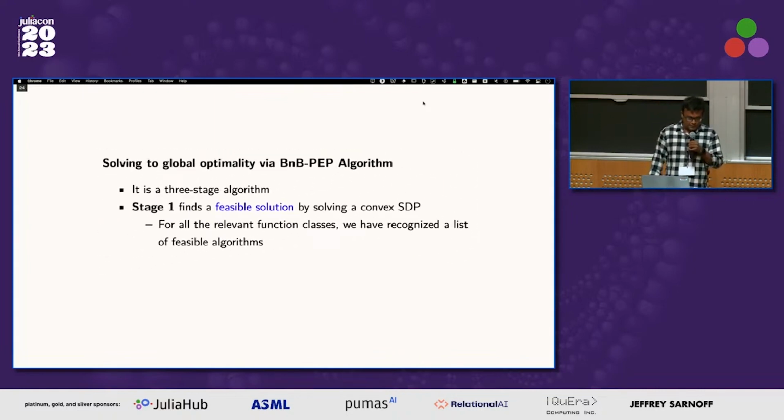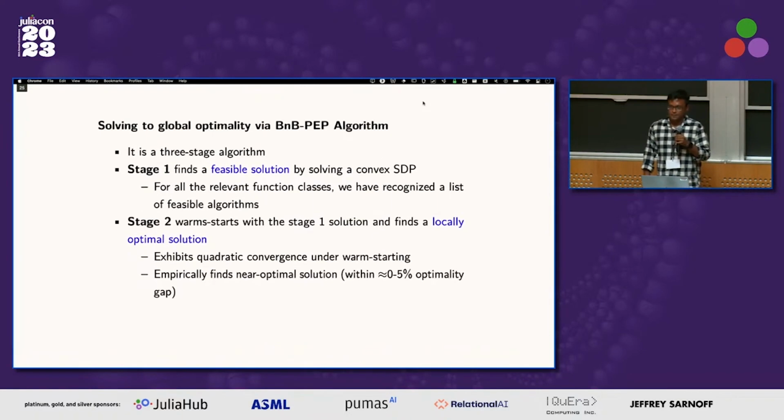So how do we solve this QCQP? It's a 3-stage optimization algorithm. The first stage finds a feasible solution by solving a convex SDP. Basically, in this stage we are just trying to find an algorithm which will not blow up in terms of convergence rate. 3 minutes, okay, that's good.